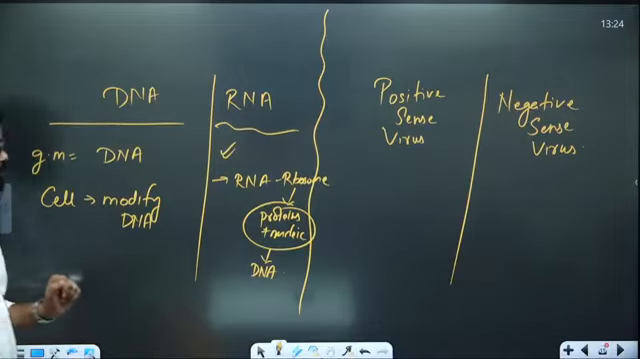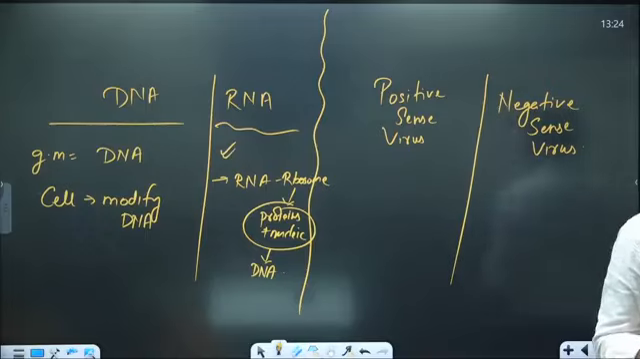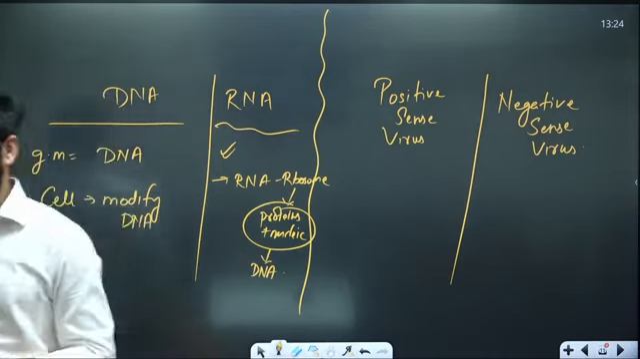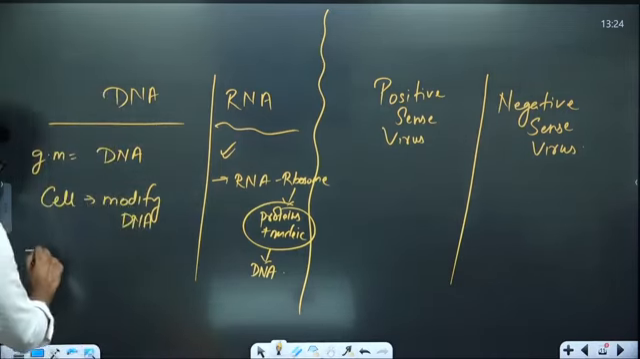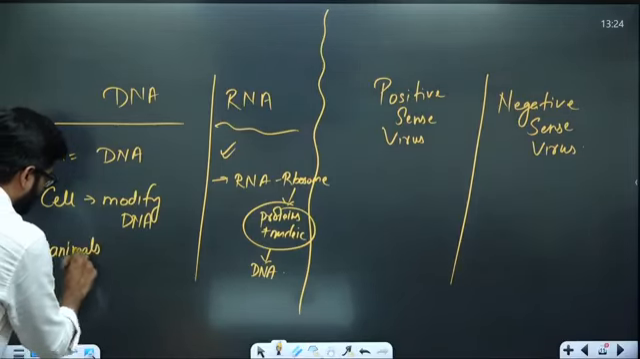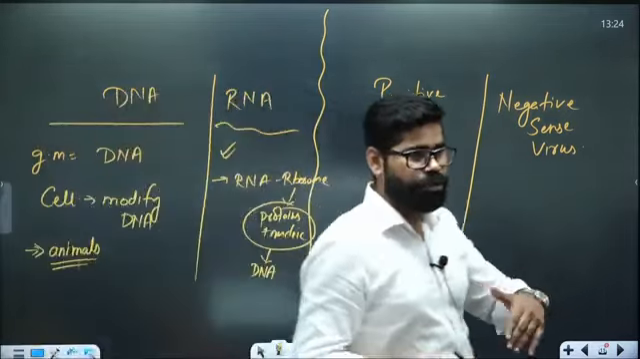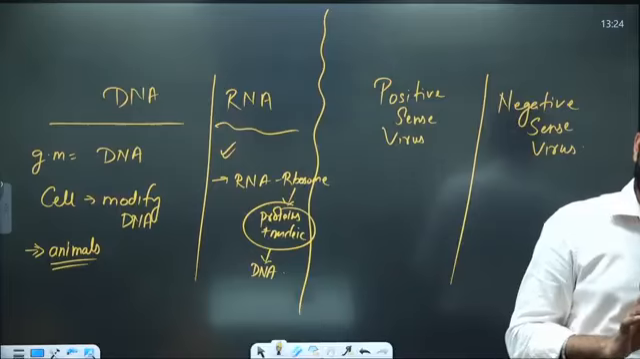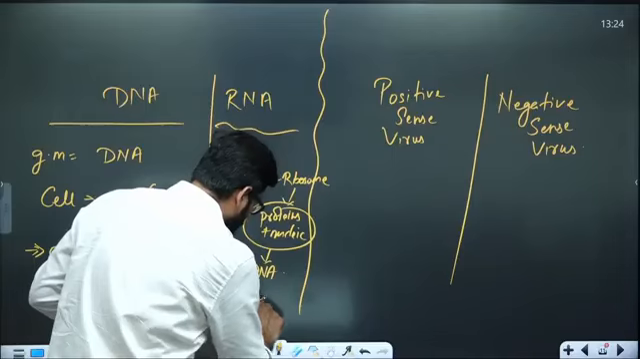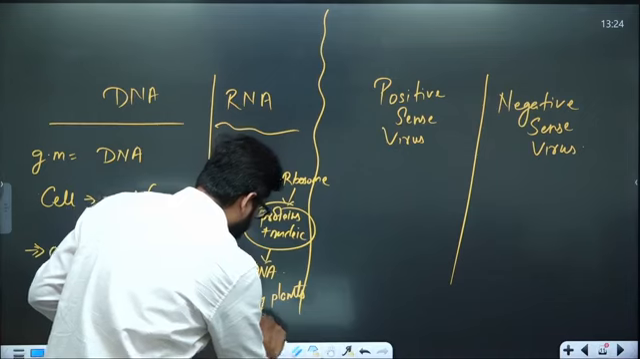So just tell me one part, which one is going to be more aggressive, RNA or DNA? DNA based viruses are much more aggressive, and they are able to impact animals at a large scale. Whereas RNA viruses, although they impact animals also, mostly impact the plants.